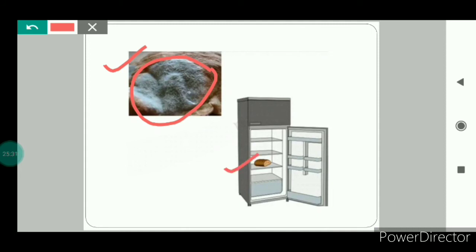But if we keep a piece of bread in the refrigerator, it will not get spoiled, because in the refrigerator the temperature is low, and we know that fungi need warm temperature and moisture for growth. In the refrigerator, the temperature is low, so our food remains safe and doesn't get spoiled.